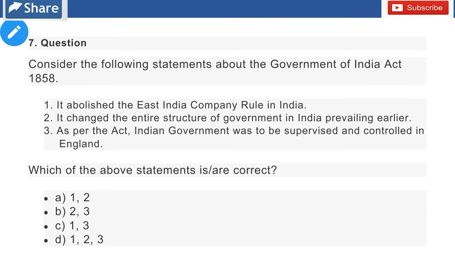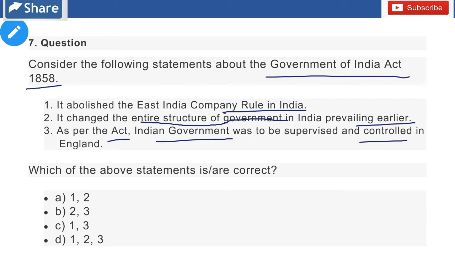Question number 7, which is our second question. Consider the following statements about the Government of India Act of 1858. Number 1, it abolished the East India Company rule in India. Number 2, it changed the entire structure of the government in India prevailing earlier. Number 3, as per the Act, the Indian government was to be supervised and controlled in England. Which statements are correct? A, 1 and 2; B, 2 and 3; C, 1 and 3; D, 1, 2 and 3. So its right answer is C, 1 and 3.